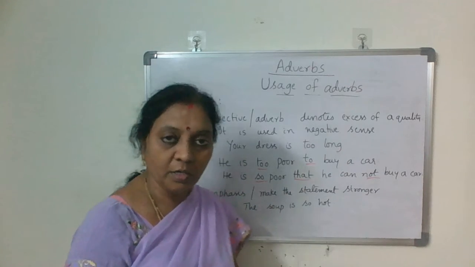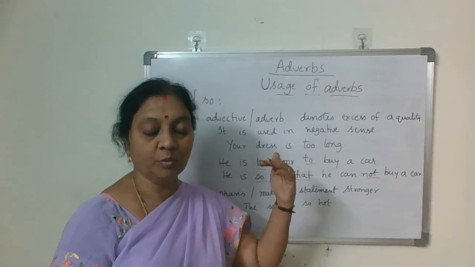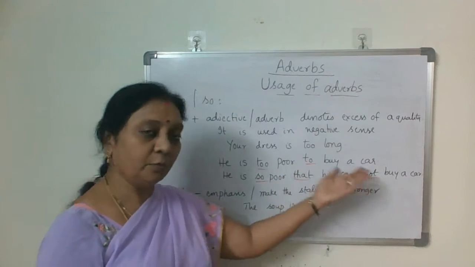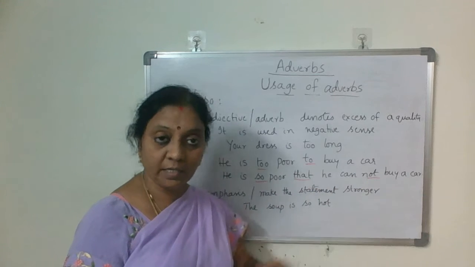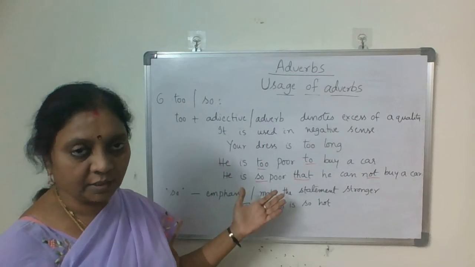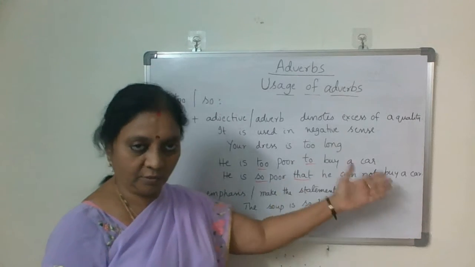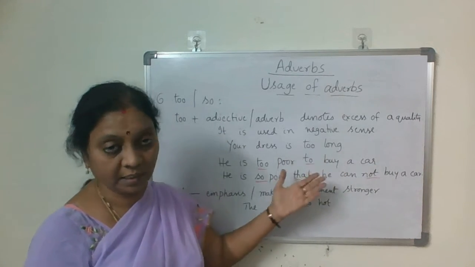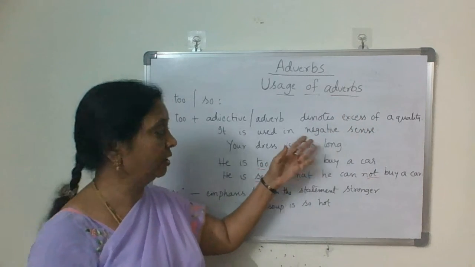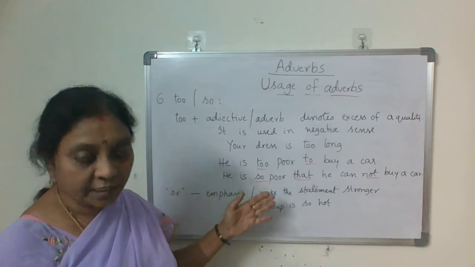He is too poor to pay fees. He is so poor that he cannot pay fees. So the too expression is equivalent to so that not. Always it conveys a negative. It denotes excess of quality, more than what is required, and is always used in a negative sense.